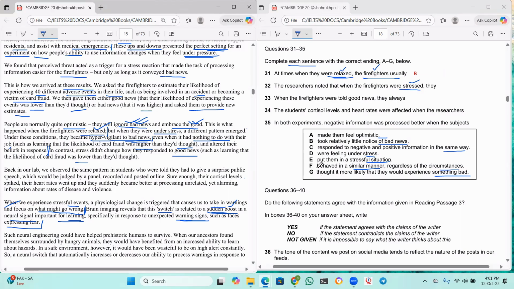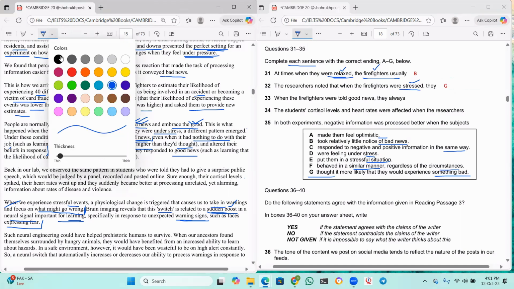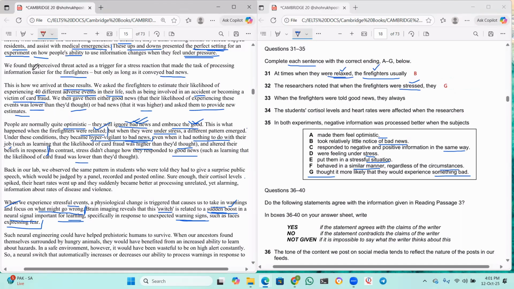So this sentence is exactly matching with G. So I think this one should be G, guys. I'll just write G here. Let me just take some different colors so that it will be easy for you guys.